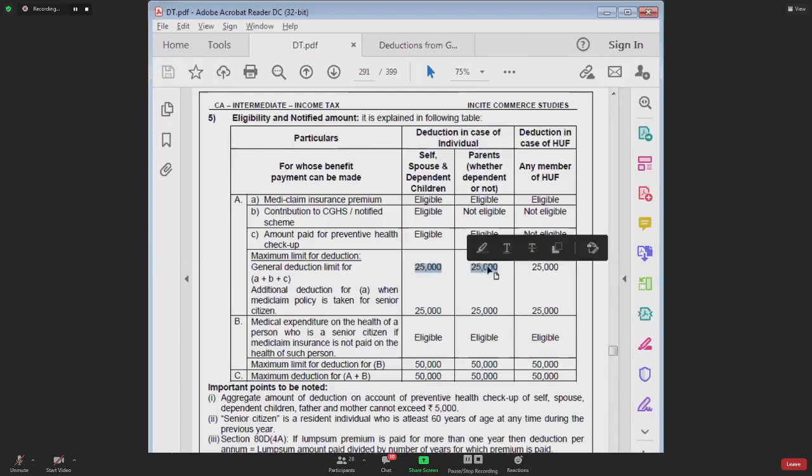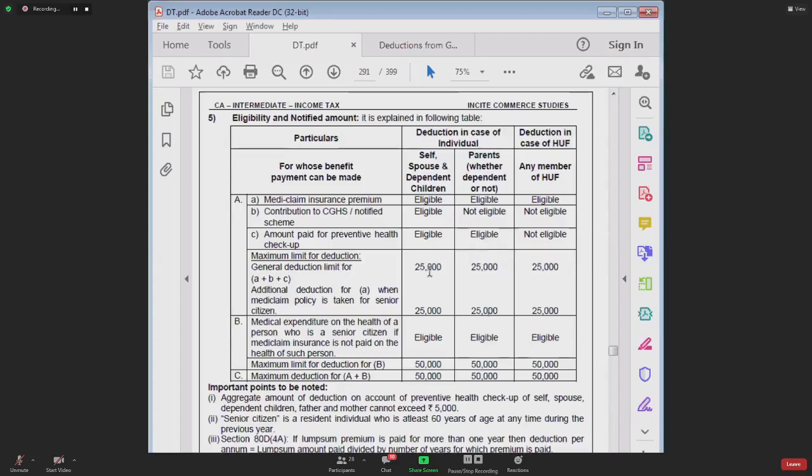But we are saying that the maximum deduction for preventive health checkup can be 5,000, and that 5,000 is the limit for group 1 and group 2 combined. See, this 25,000 was a separate limit for group 1 and a separate limit for group 2.